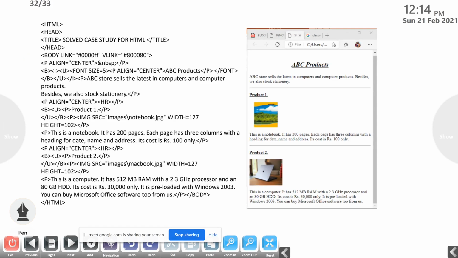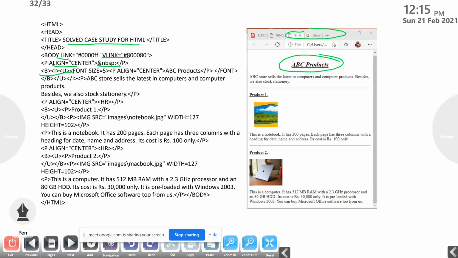Title: solved case study for HTML. The title here you can see. Then body link is there, vlink is there, then p align, then special characters, bold, italic, underline, font, all these are there. So ABC products, this is the output of the case study.